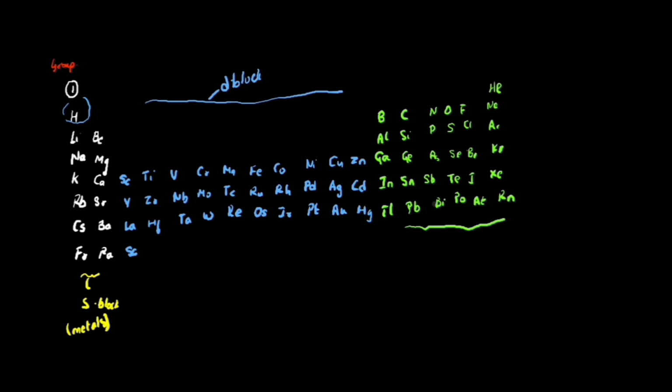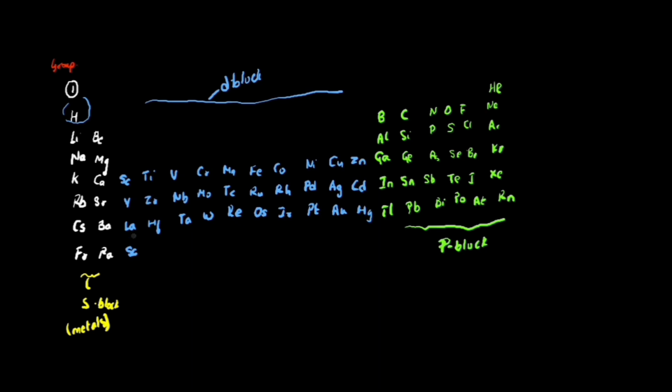Okay, so first group is hydrogen, lithium, sodium, potassium, rubidium, cesium, francium. The second group is beryllium, magnesium, calcium, strontium, barium, radium. Third group is scandium, yttrium, lanthanum, actinium. Titanium, zirconium, hafnium is fourth. Fifth group is vanadium, niobium, tantalum. Sixth group is chromium, molybdenum, tungsten.